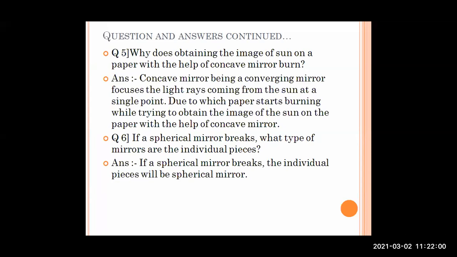Our next question is, if a spherical mirror breaks, what type of mirrors are the individual pieces? If a spherical mirror falls on the ground and breaks into pieces, will they become some other type of mirror, or will they be converted into plane mirrors? Nothing like this happens. Whatever its original characteristic is, as it is a spherical mirror, after breaking it will remain a spherical mirror only. If a spherical mirror breaks, the individual pieces will be spherical mirrors. They will not change.